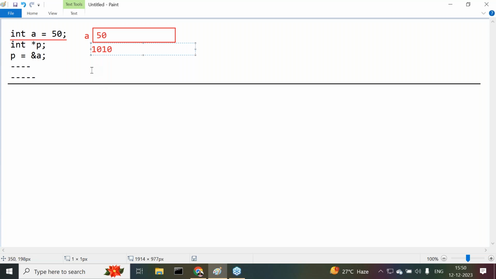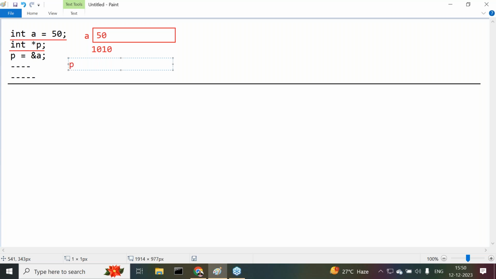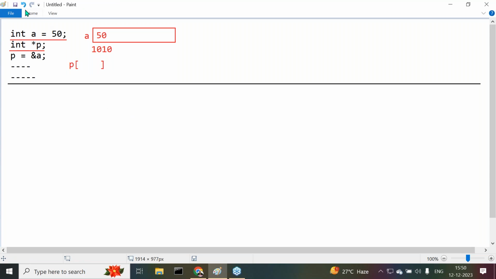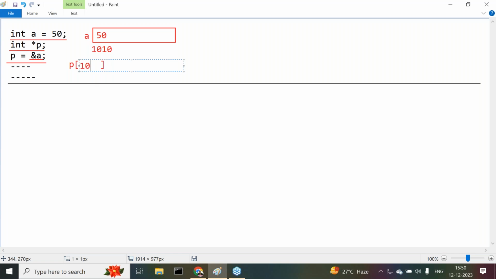Next one is, when the compiler compiles this instruction, int star p, p is a variable, and it has some memory allocation. How much memory will be provided here? How much memory is required to store address locations? That much memory will be allocated. Fine. When the compiler compiles this instruction, first ampersand a will be calculated. That is the address location. That address location is assigned to the p variable. Now the p variable value is 1010.